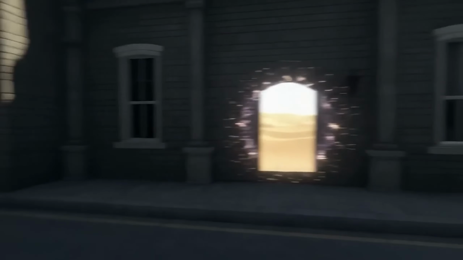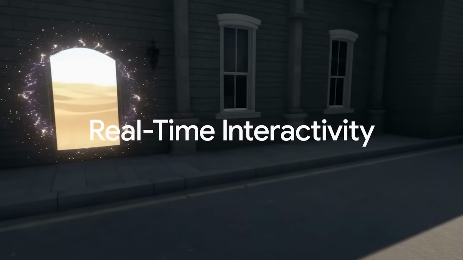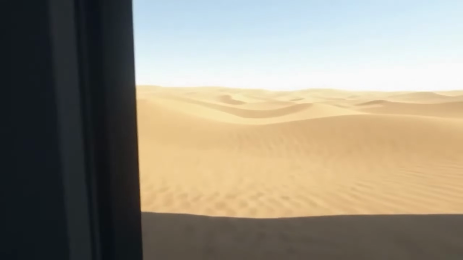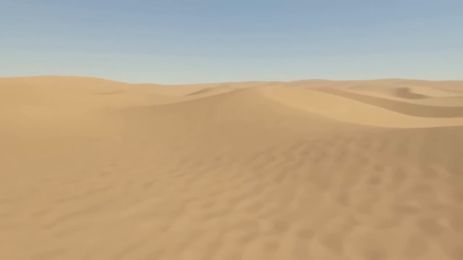In this video, we'll explore how Genie 3 is transforming the way we create and experience virtual worlds, opening the door to infinite possibilities in gaming, education, and simulation. Welcome to the next frontier of AI-generated worlds.